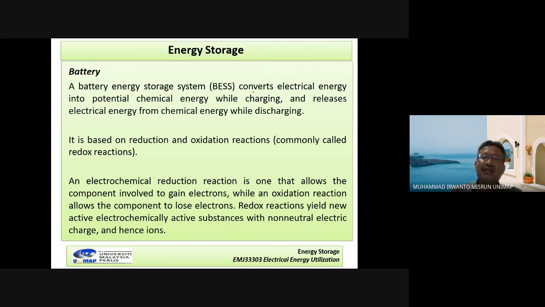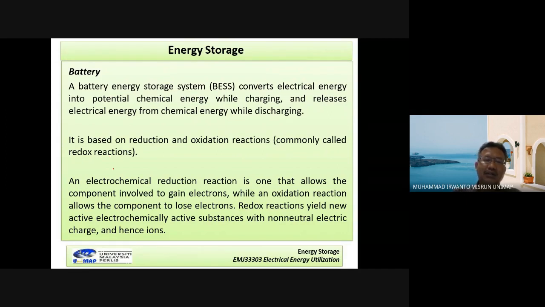It converts electrical energy into potential chemical energy while charging and releases electrical energy from chemical energy while discharging. It is based on the reduction and oxidation reaction, commonly called redox reaction.